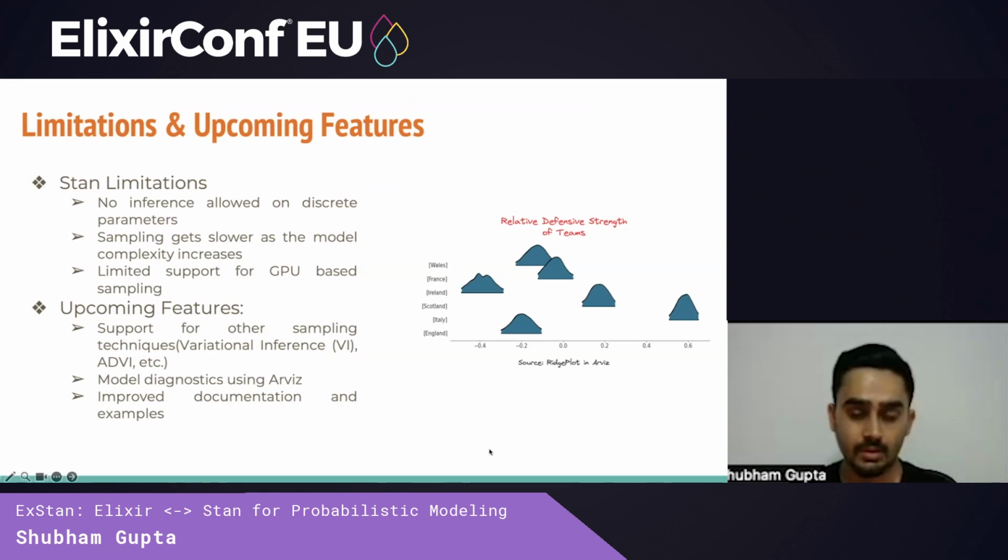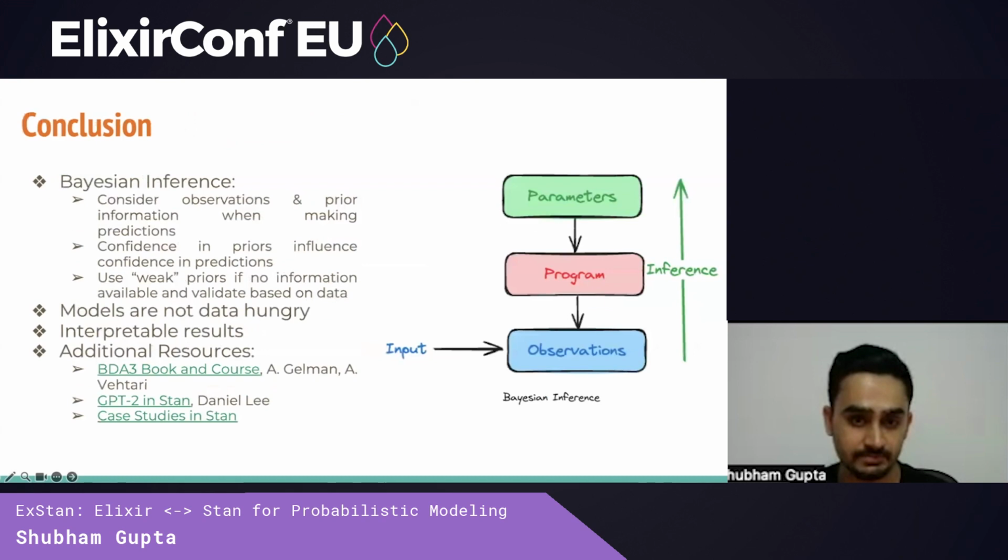For upcoming features, we plan to add support for other sampling algorithms such as variational inference, which are not natively supported in HTTP-Stan. We also aim to add support for RVIS, which is a package that simplifies generating model diagnostics and metrics. An example of this is a rich plot which shows the estimate of defensive ability for football teams. We can create this with Vega-Lite and Kino as well, but it's a bit more work. And finally, we'd also like to add case studies to demonstrate the power of probabilistic programming.